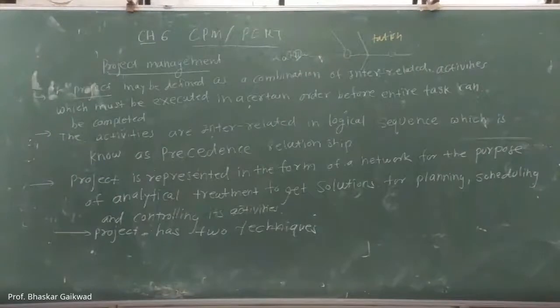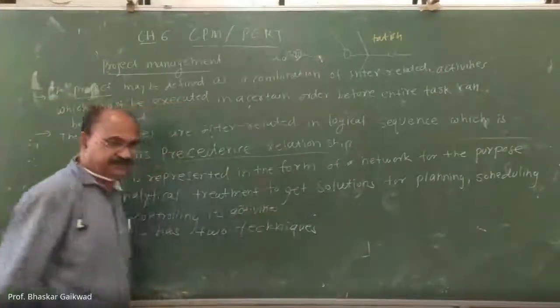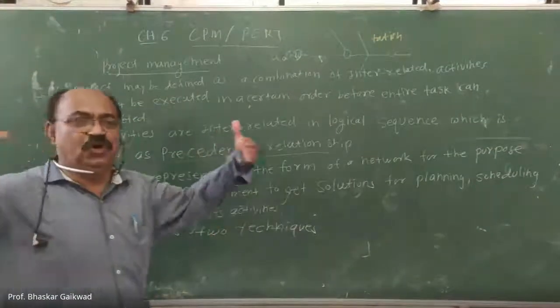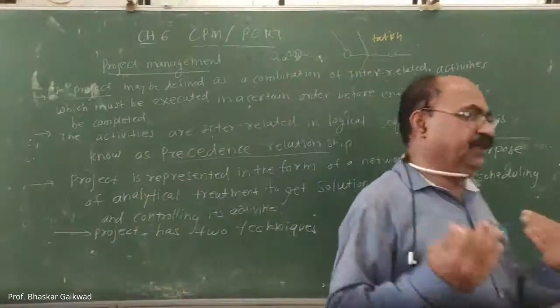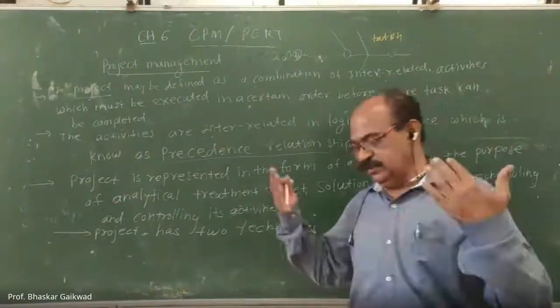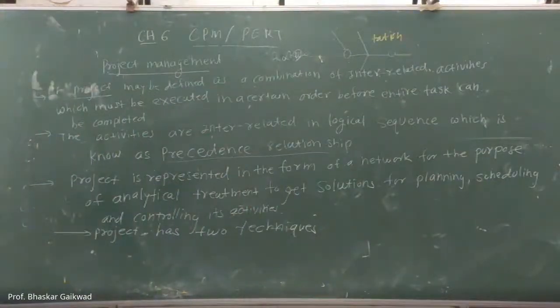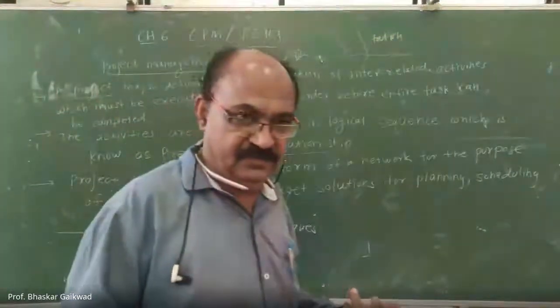Each activity has a precedency relationship. For example, in a foundry, so many activities are there: bringing the sand, additives, binders, patterns, molding sand, testing, etc. But if the furnace is not there, what will happen?